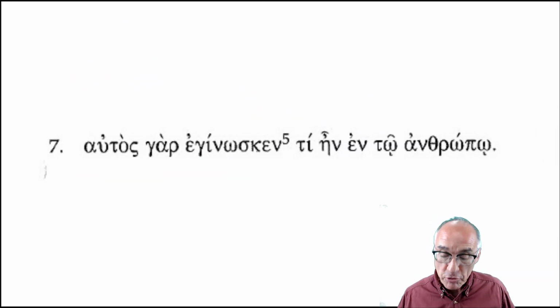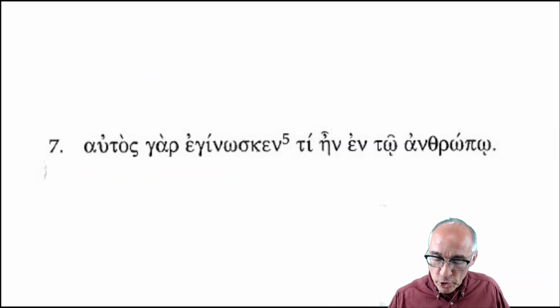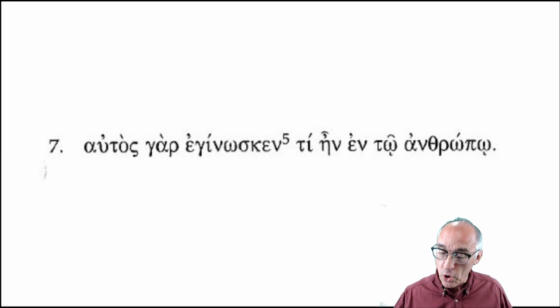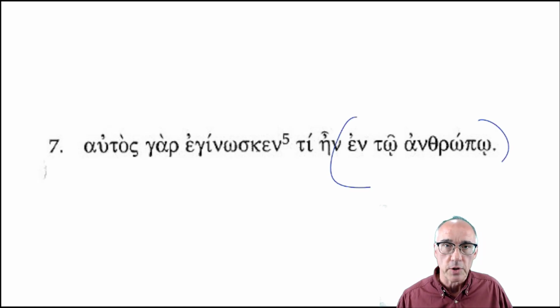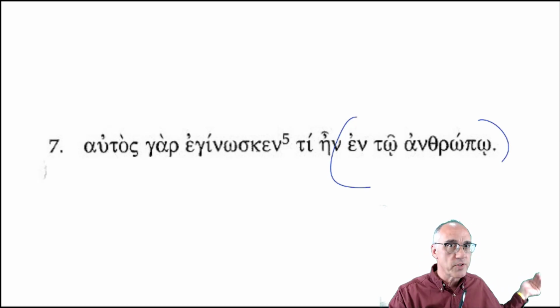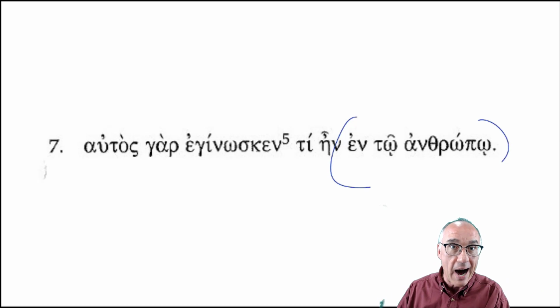Number 7. Autos gar eginosken tien ento anthropo. I'm just going to jump right in because the last thing I saw, ento anthropo, goes together. We either know how to translate it or we don't. Don't use, because you may recognize the word man, don't put that anywhere else in the sentence. The word man, anthropo, belongs in this prepositional phrase. Leave it there. Don't bring it anywhere else.